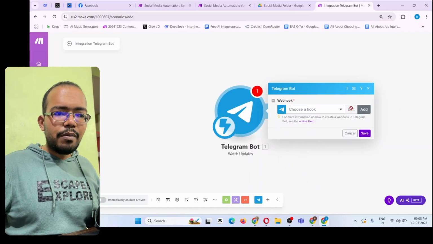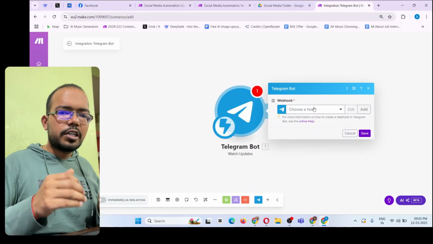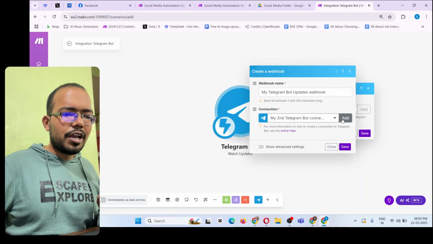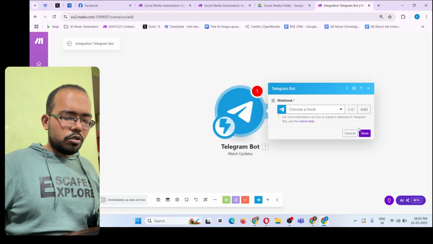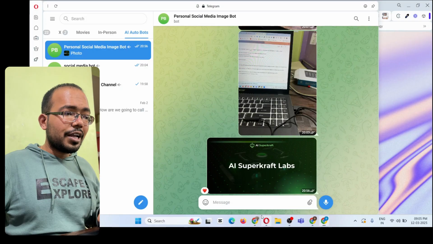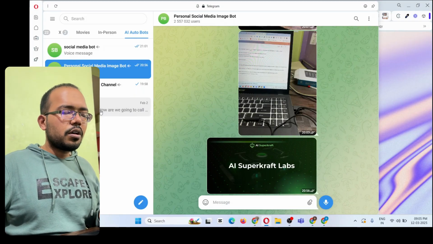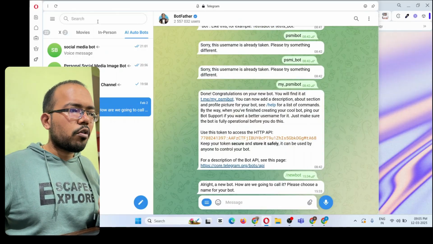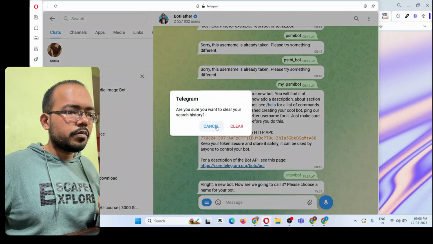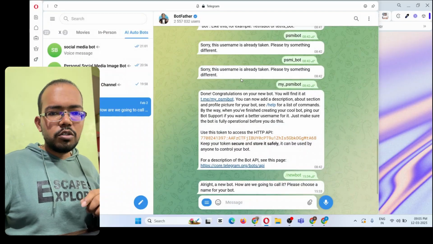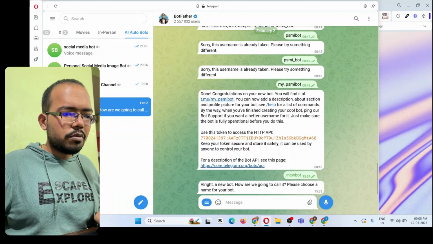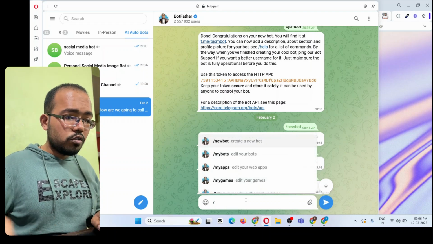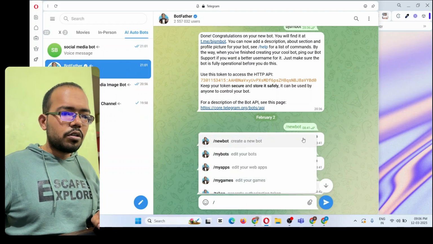To build a webhook, there will be no webhook automatically created when you start. Click on add, give it a name and then click on add again. So how will I do that? For that, there is a bot in Telegram called BotFather. You can simply search for BotFather over here. Once you do that, the first thing is to click on new bot. Once you enter this, type new bot, and it will help you create a new bot.